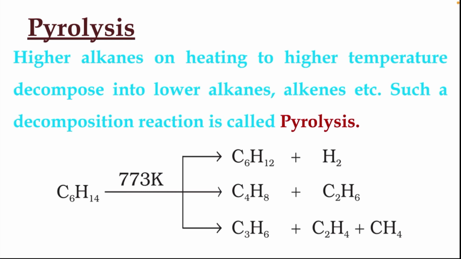So it can produce lower alkanes as well as alkenes or other compounds. This process in which higher alkanes on heating at higher temperatures decompose to lower alkanes or alkenes is called pyrolysis. So students, with this we have completed the first part, that is alkanes.